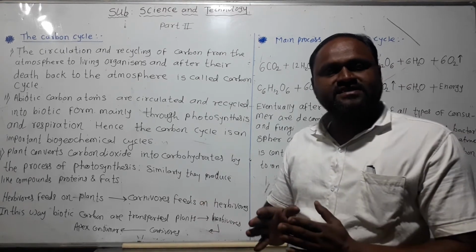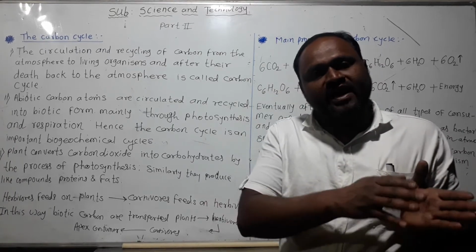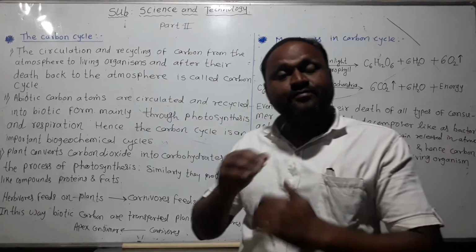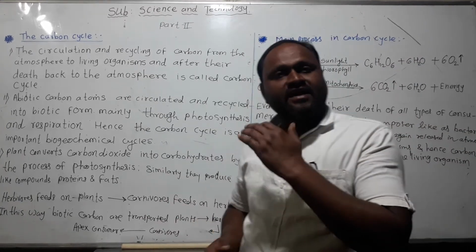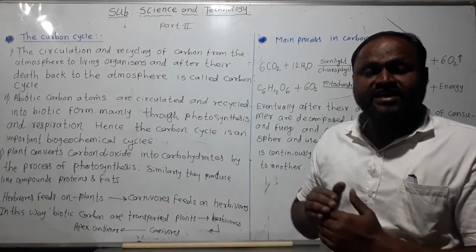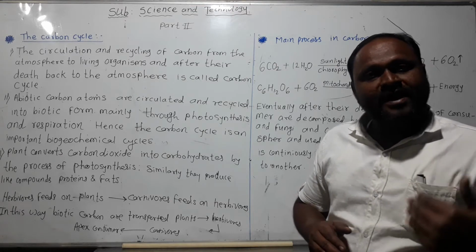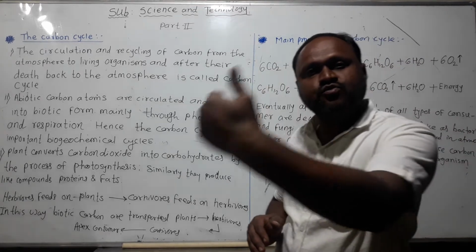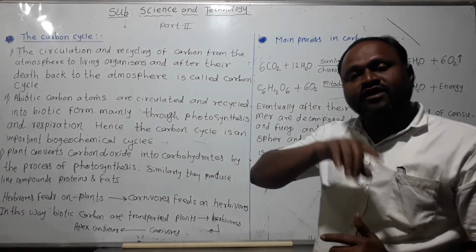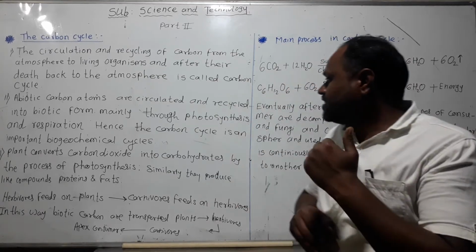The proteins and fats go directly from plants to herbivores, herbivores are eaten by carnivores, and carnivores by apex consumers. So the carbon flows by photosynthesis from plants to herbivores, herbivores to carnivores, and carnivores to apex consumers. That is the way carbon is recycled.